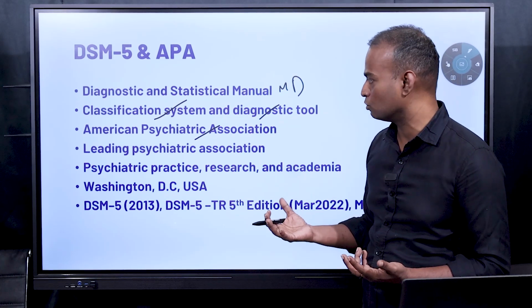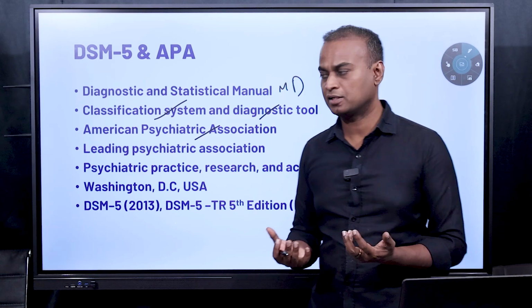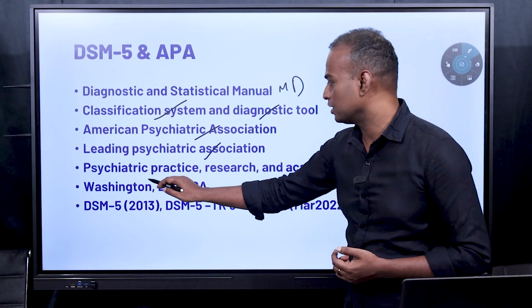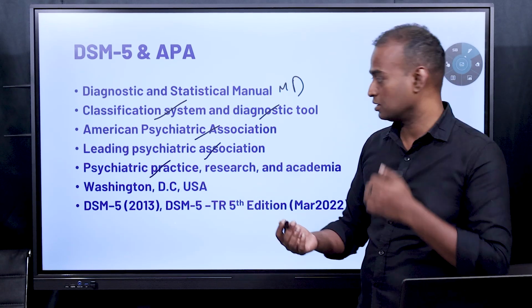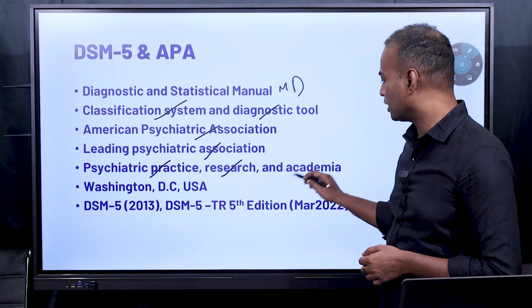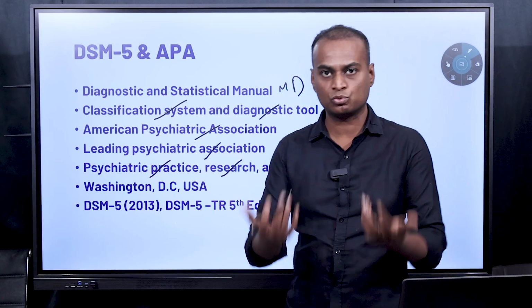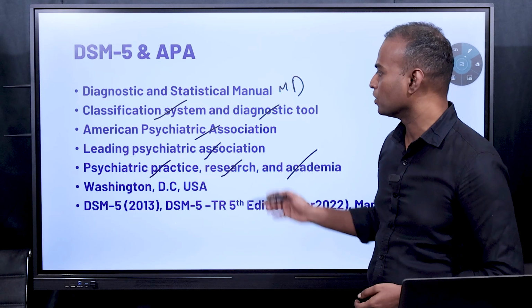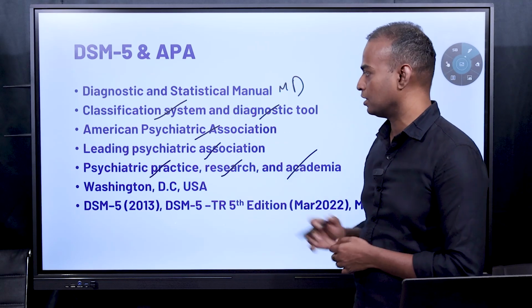The American Psychiatric Association is a leading psychiatric association in the world. It is the association of psychiatric practitioners, researchers, and also academicians who teach, the students of psychiatry, or the lecturers or professors of psychiatry, all can be under the American Psychiatric Association.